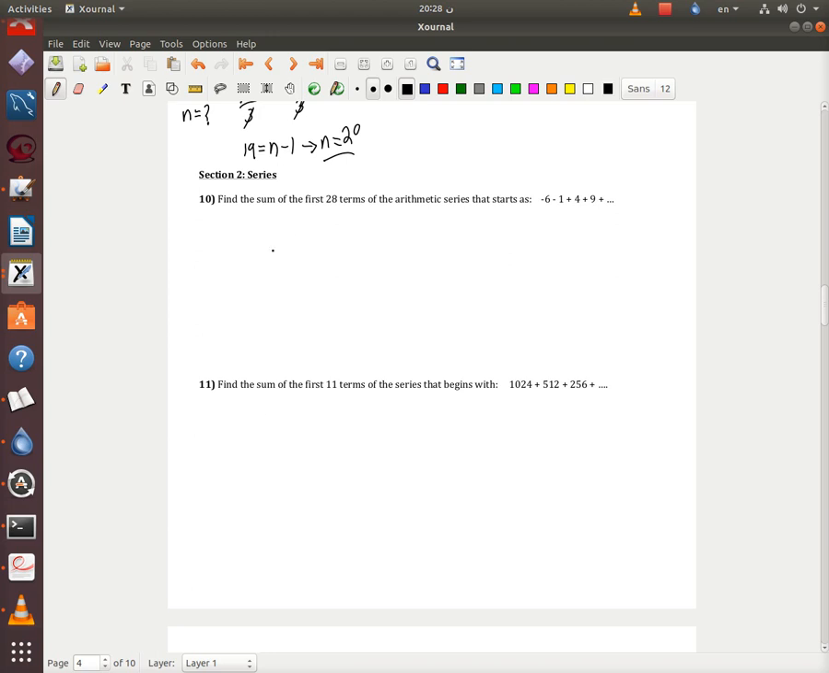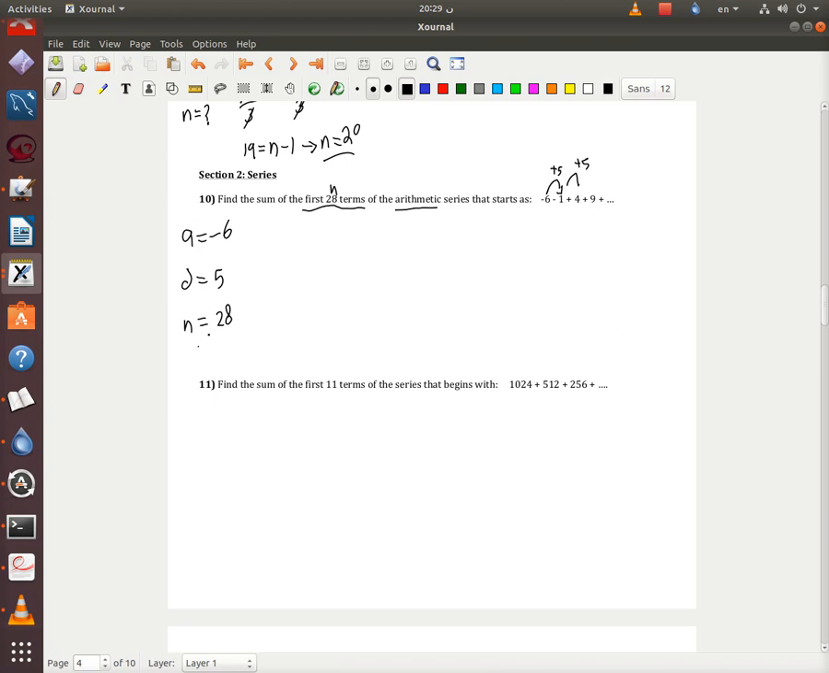Do the hard one. Find the sum of, listen to me and try to emulate me, okay? Find the sum of the first 28 terms in the arithmetic series. Look, arithmetic here. That starts at minus 6. We added 5, right? And here we added 5, and the list goes on. So what's the first term? It is minus 6. What's the difference? It is 5. And what is n? The first 28 terms, so n is 28.